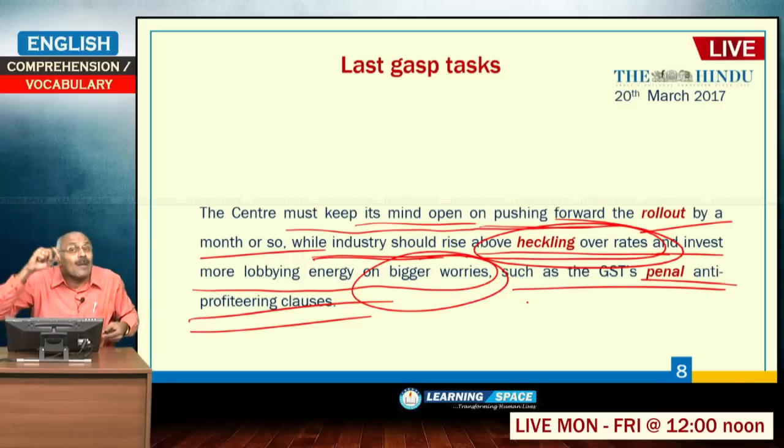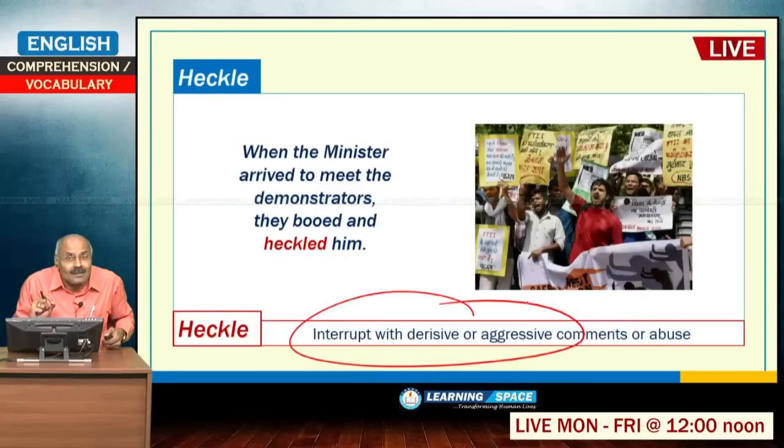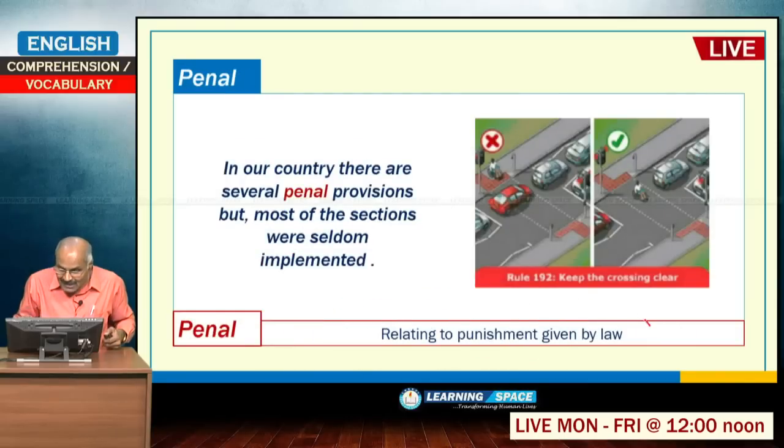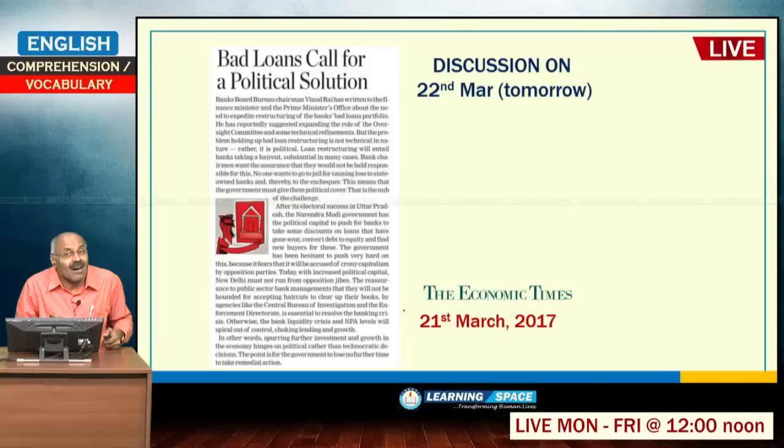So, the last paragraph says, don't heckle, don't argue, don't make noise on the fitment process, on which of my products have 0%, 5%, 12%, 18%, 28%. Please don't argue, but your bigger worry or bigger lobbying must be to look at the basic issue of penal anti-profiteering clauses, right. Penal means this is relating to punishment given by law. So, we came to the end of the Hindu editorial of yesterday.